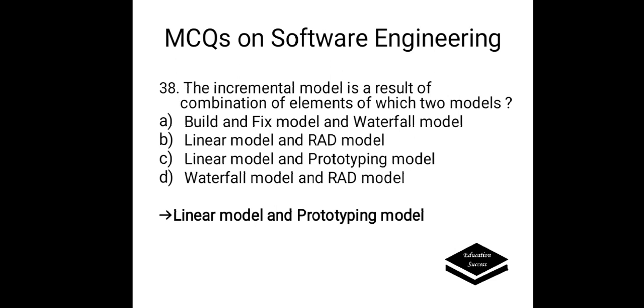The incremental model is a result of combination of elements of which two models? Options are A, build and fix model and waterfall model; B, linear model and RAD model; C, linear model and prototyping model; D, waterfall model and RAD model. Correct answer is here linear model and prototyping model.